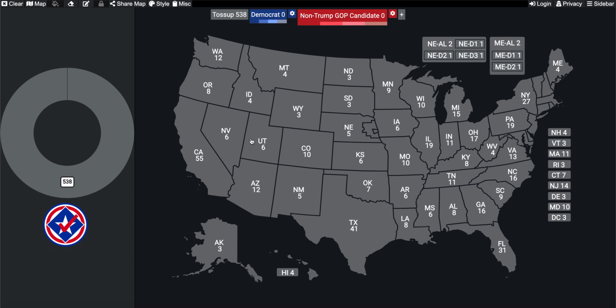So what we're actually going to be taking a look at is some of these key states. We are going to characterize all of the states I would say are considered to be safe. Safe straight off the bat. That means a 15-point margin of victory or more. And I know you may be surprised to see some states not characterized as safe, such as Mississippi or Kansas or Montana, but we'll talk about why. Because Donald Trump certainly had an impact on a number of these states and made them much more competitive.